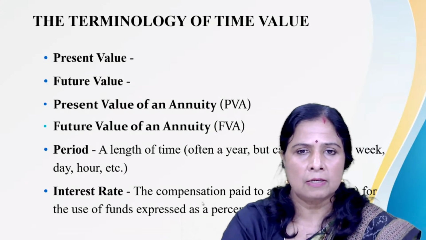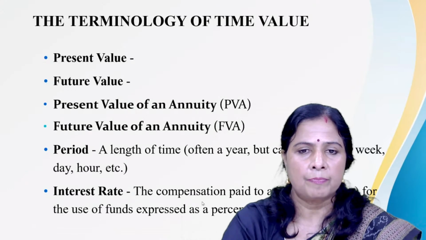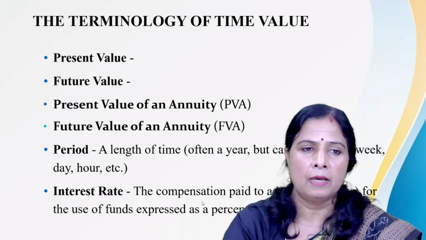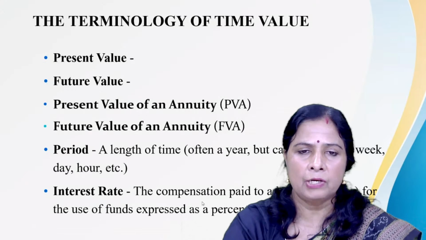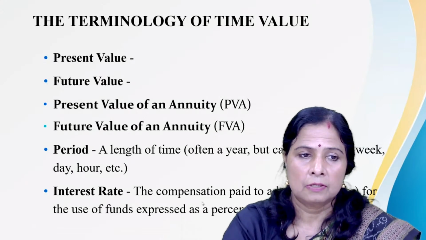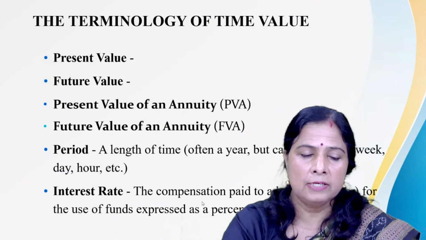The other terms are FVA, meaning future value of an annuity, and PVA, present value of an annuity. Then N here means the period, the length of the time. The R is the interest rate.